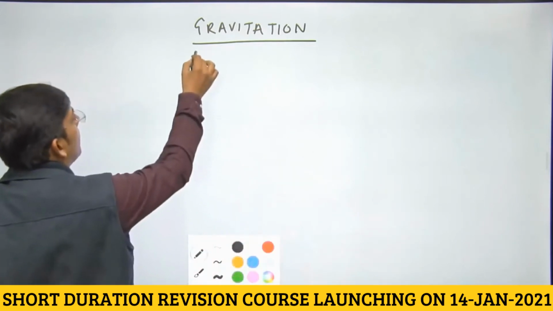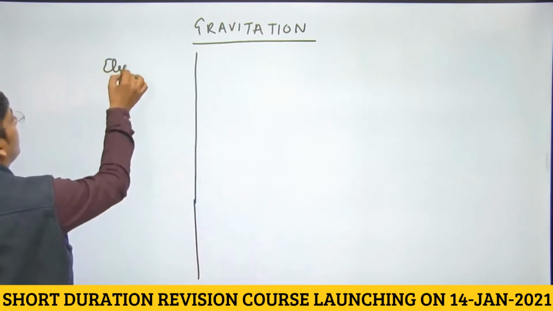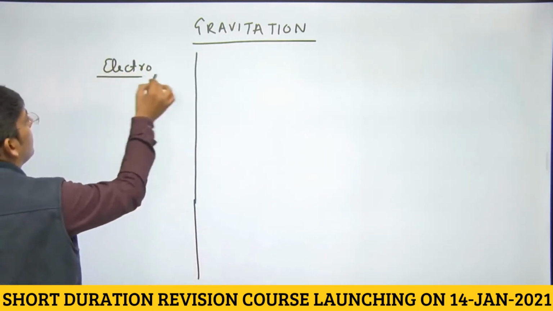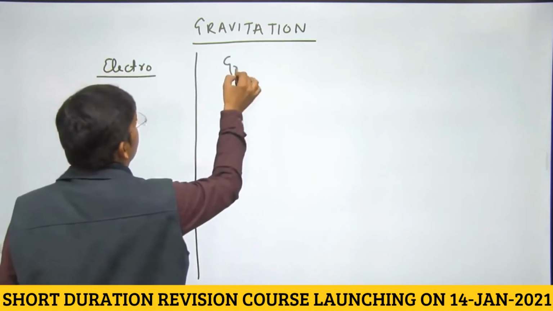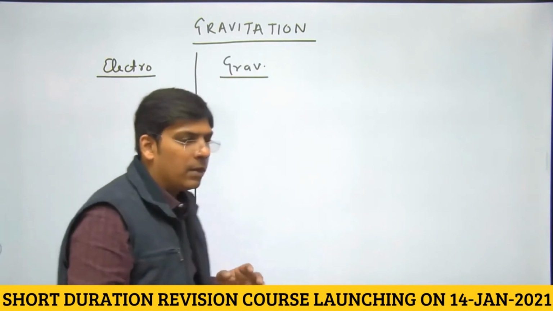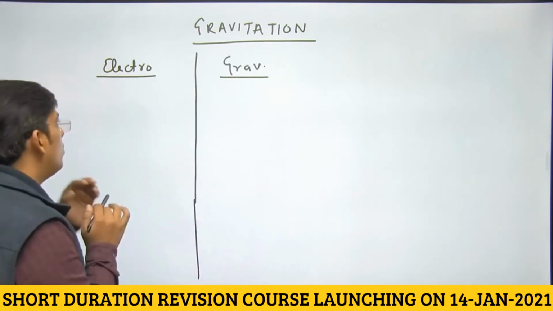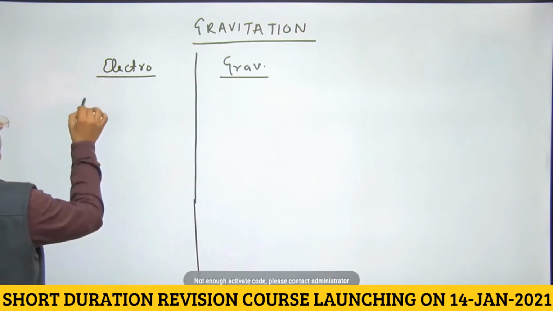See, the electrostatics of class 12 and gravitation are very similar. You all have learned the formula for electrostatics. Let us do the formula for gravitation. Let us derive the formula.